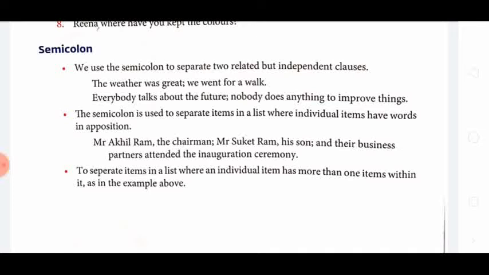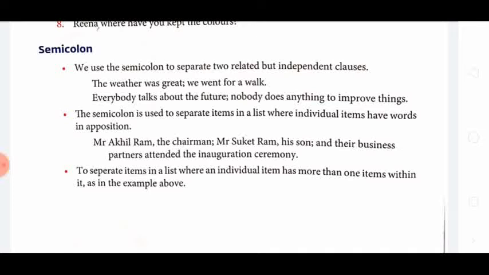"The weather was great" is an independent clause. "We went for a walk" is also an independent clause. But they are related. We went for a walk because the weather was great. If the weather was not great, we did not go for a walk. So they are related, and they are separated with a semicolon.